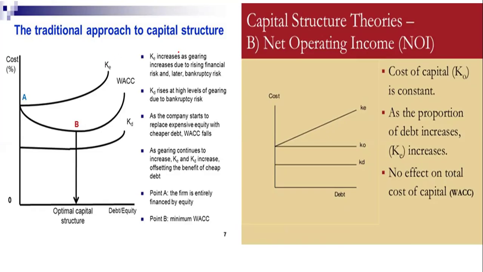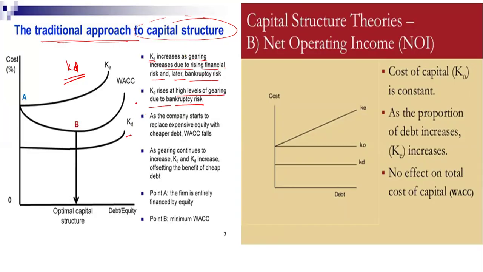In the traditional approach to capital structuring, if your KD is increasing, your KE is also going to increase. Because if you increase debt financing, the risk of bankruptcy increases. High gearing raises the bankruptcy risk, so KE increases as gearing rises, because of the rising financial risk.